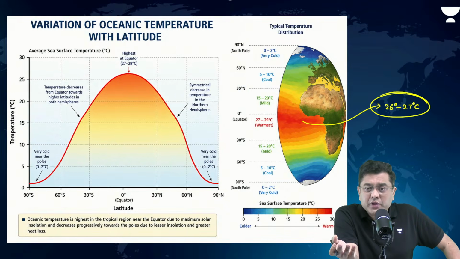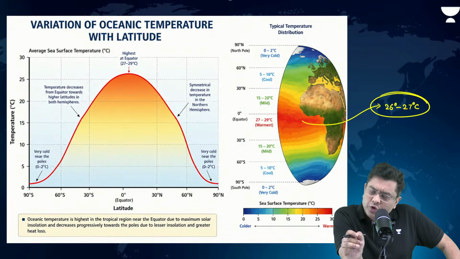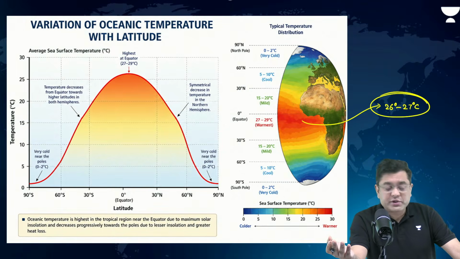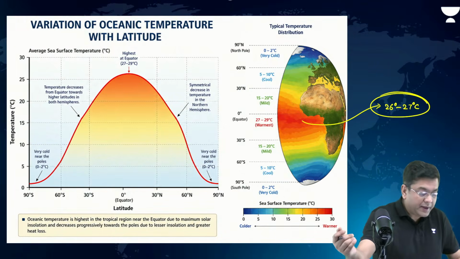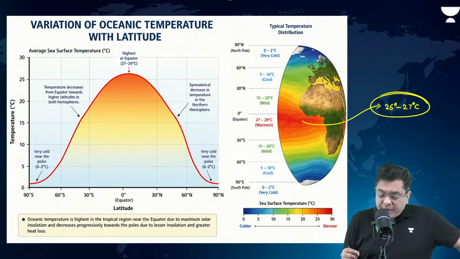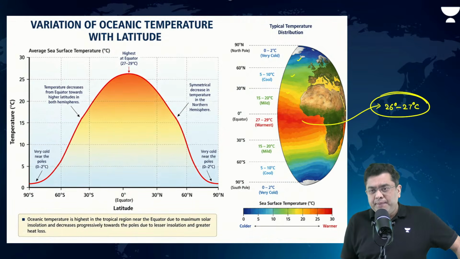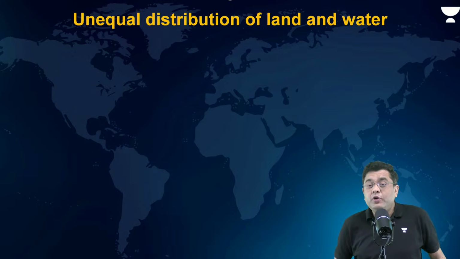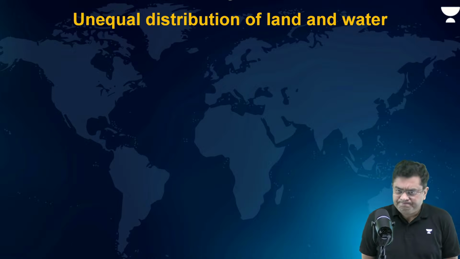Right now, we are dealing with what is referred to as the Godzilla El Nino. That is the warming of the Pacific Ocean. You observe the temperature in the Pacific in certain areas has crossed the 30-degree mark as well, right? Now, as you move into the higher latitudes, it gets cooler and then colder because of reduction of solar insolation. Then you have unequal distribution of land and water.